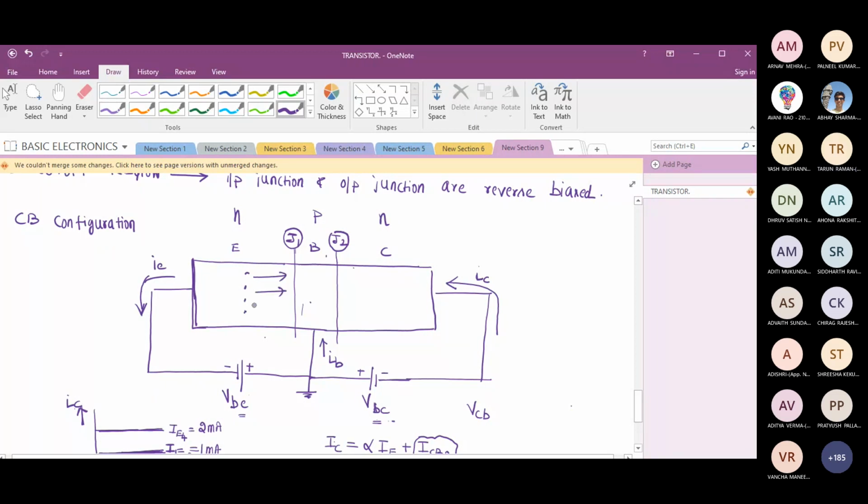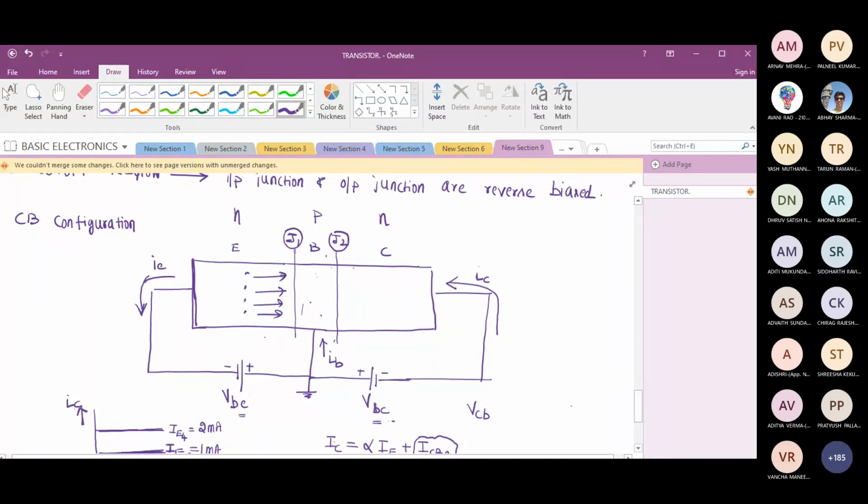It is going to emit because we have forward bias junction J1. We have forward bias junction J2 also. Will the depletion layer width decrease? Yes, sir. Will I get more number of holes in the base, relatively speaking, compared to the earlier one? Yes, sir.